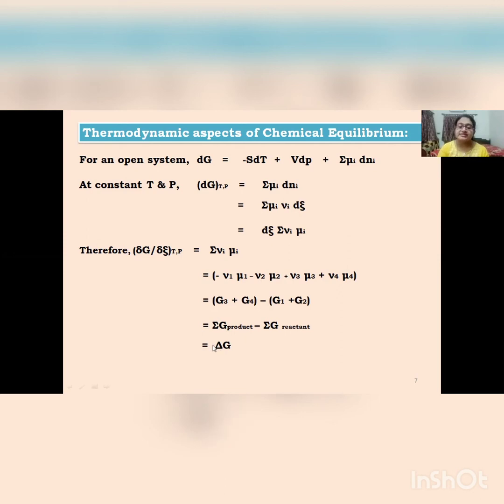And this free energy change of the reaction is nothing but the rate of change of Gibbs free energy with respect to the degree of advancement of the reaction at constant temperature and pressure. If this slope is negative, that means ΔG is negative, and the reaction is spontaneous. But if this slope is positive, that means the forward reaction is not spontaneous, and the reverse reaction will occur. And if this slope is 0, that means ΔG equals 0, and the reaction is at equilibrium.